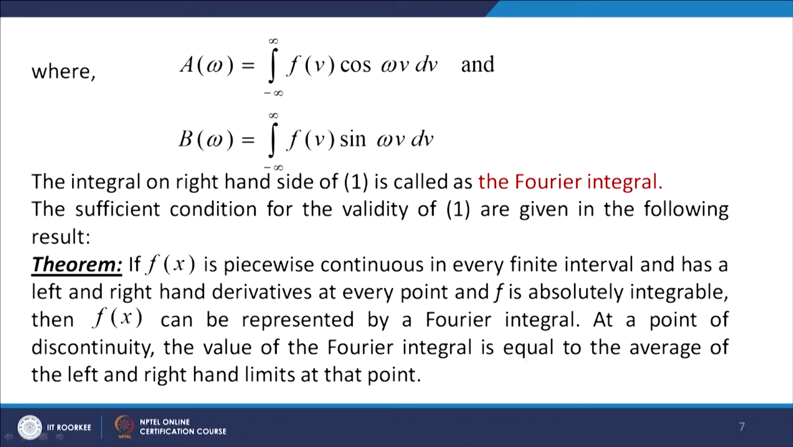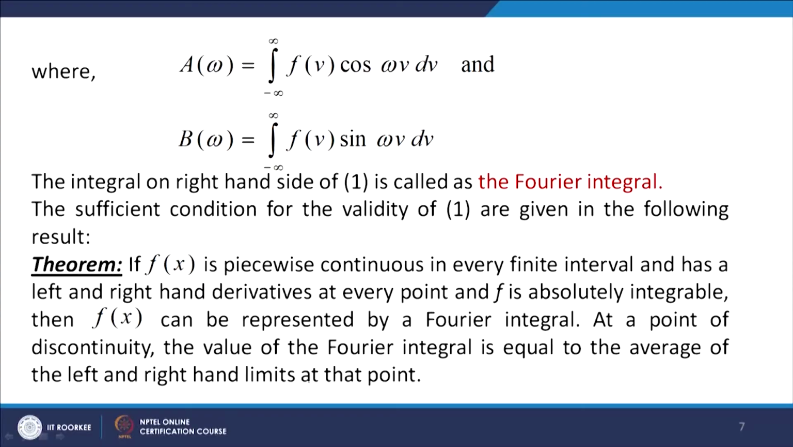At a point of discontinuity, the value of the Fourier integral is equal to the average of the left hand and right hand limits at that point, like we have seen in the case of Fourier series representation of a function f, that at the point of discontinuity the sum of the Fourier series is the average of the left hand and right hand limits. So here also, at a point of discontinuity, the value of the Fourier integral is equal to the average of left and right hand limits. At each point of continuity, the Fourier integral is equal to f(x).